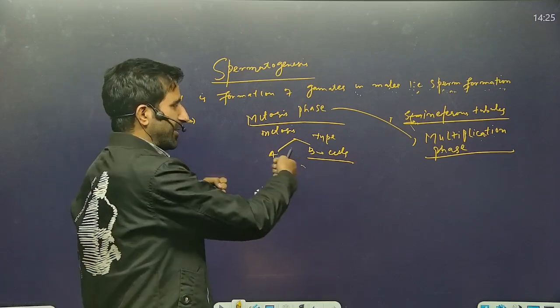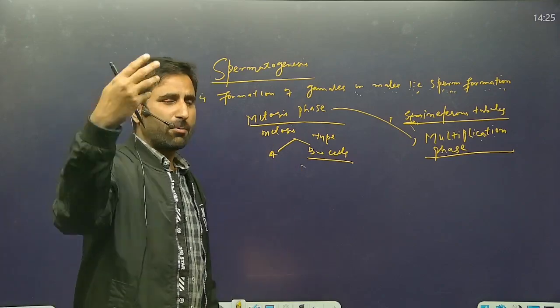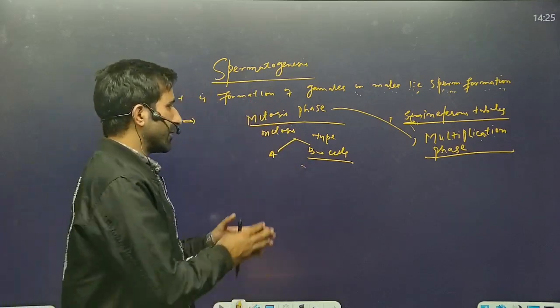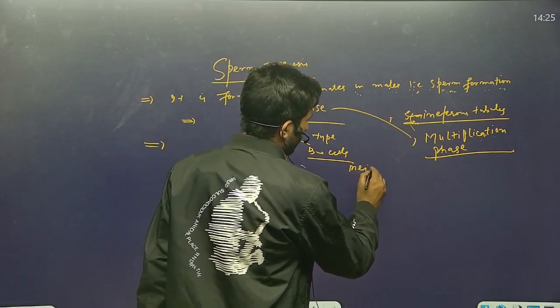Type A cells divide continuously by mitosis, but type B cells, instead of dividing by mitosis, enter into meiosis.